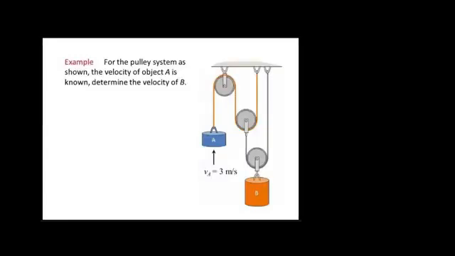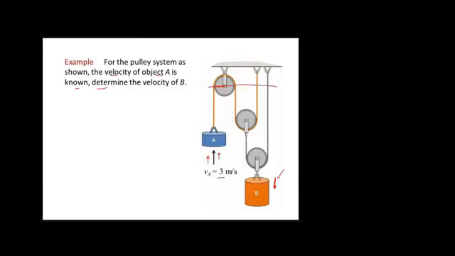For the pulley system as shown, the velocity of object A is known. It is upward, and it is 3 meters per second. Determine the velocity of object B. So if A is moving upward, we need to find out whether this object will move upward or downward. We can identify this from general observation by looking at the diagram, but we also need to find the exact value of velocity at B. Okay, so let's apply all those steps. The first step is basically setting some datum plane, let it be here.